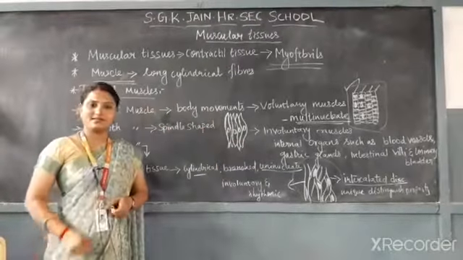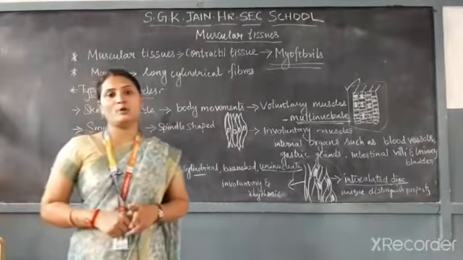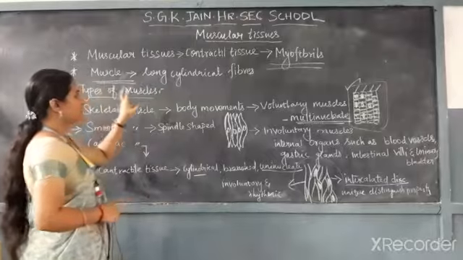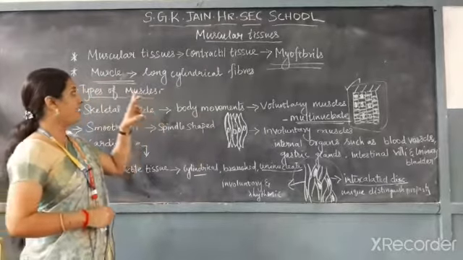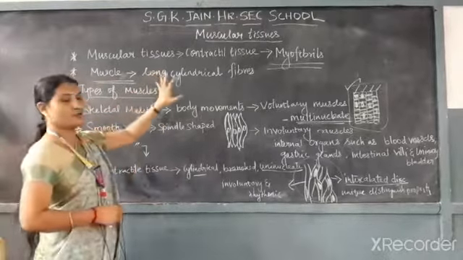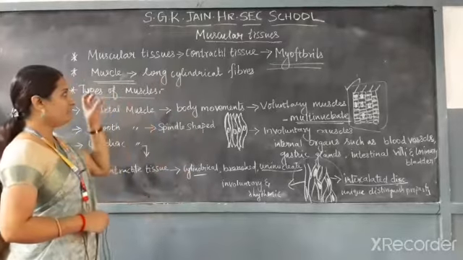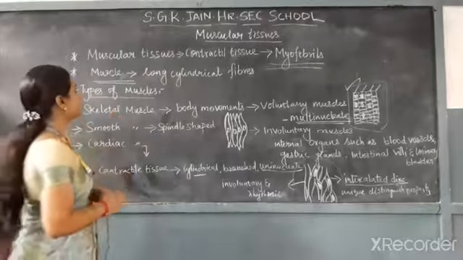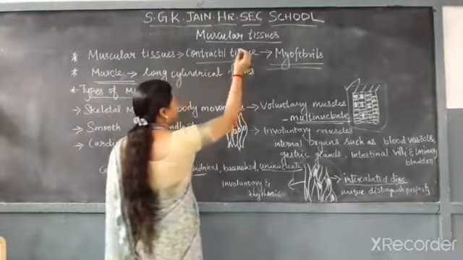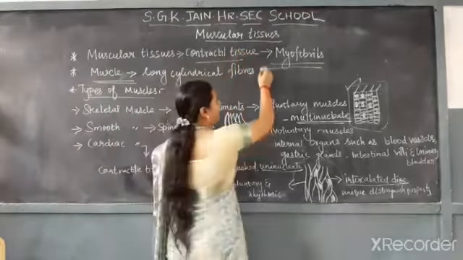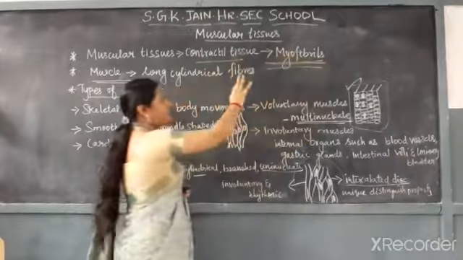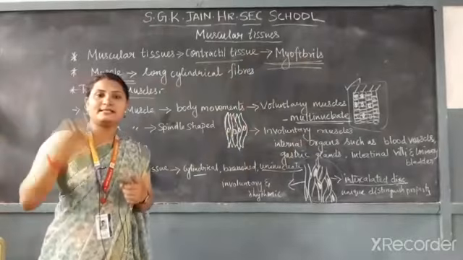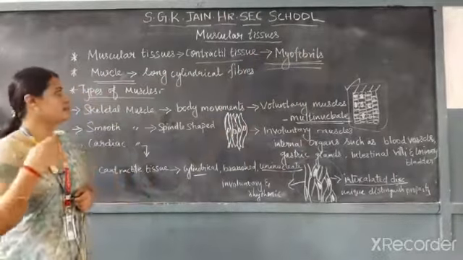Okay students, what are the topics you may expect from this topic? Listen, in the 2 mark questions, they may ask, define muscular tissue. What is muscular tissue? In that you should focus on keywords such as contractile tissues, muscle cells and myofibrils. From these keywords you can describe the muscular tissues.